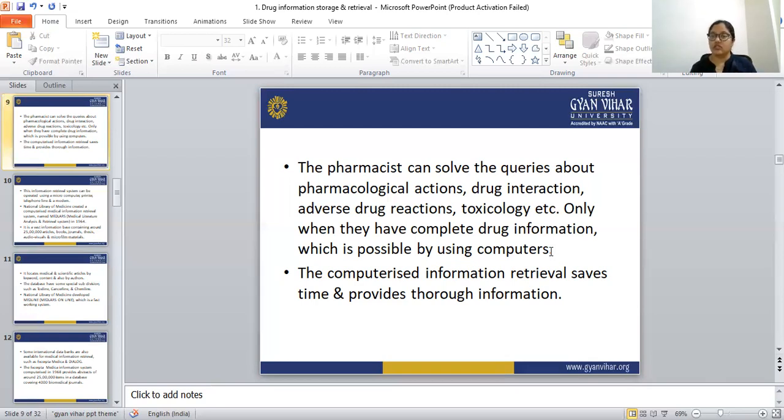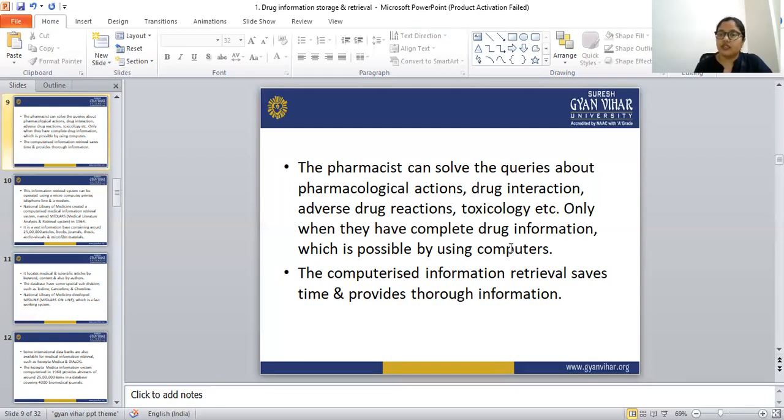There are limitations. So if we have all the information in one place, that is the computer, then the pharmacist can easily solve the queries about these things. And this is only possible with the help of computers. This is very clear, because we can't remember all the things. We are human beings.